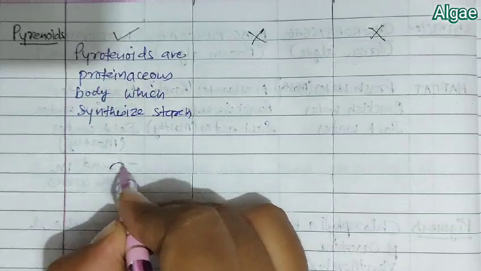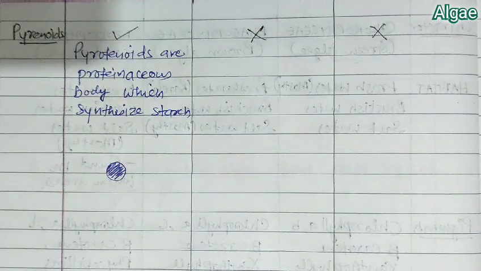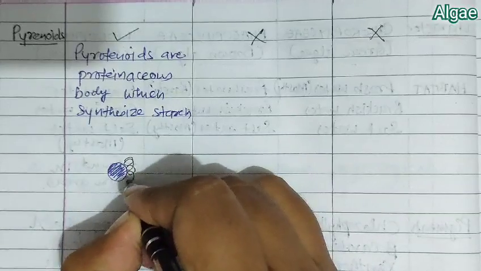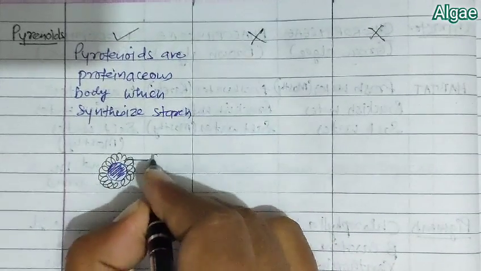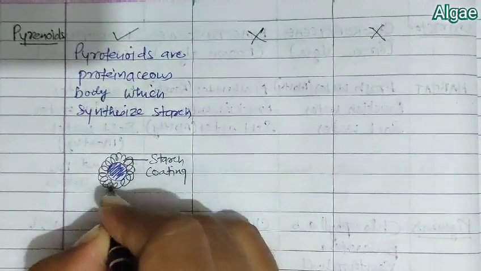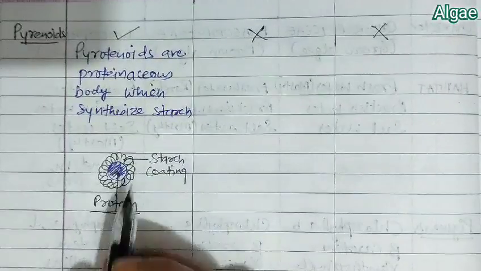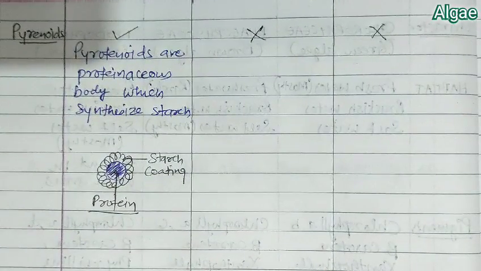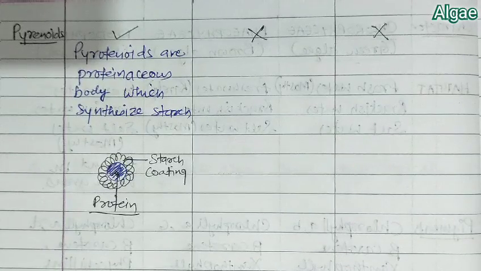They are proteinaceous bodies which synthesize starch. So it is a protein body and it synthesizes starch. Suppose this is a protein body synthesizing starch, then starch will accumulate over this protein body.